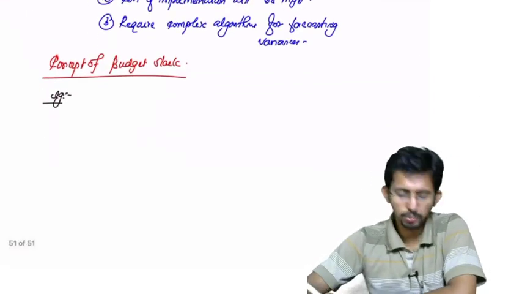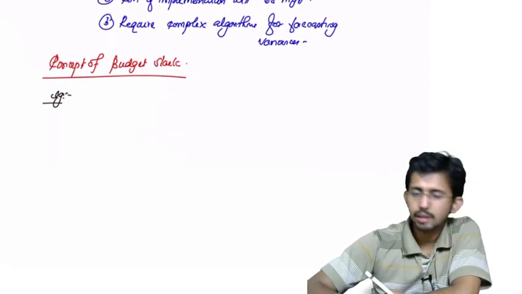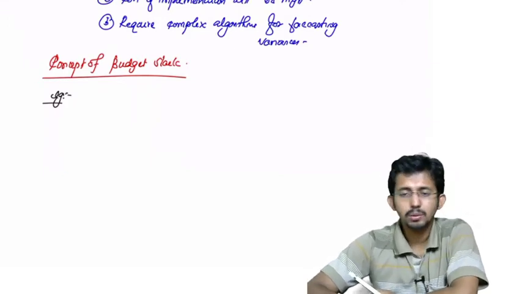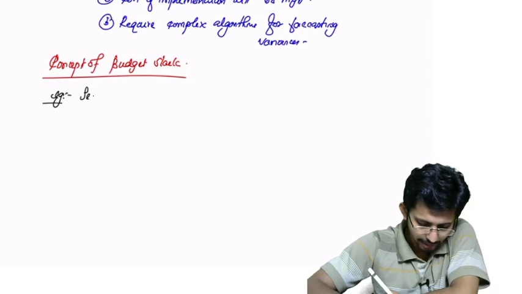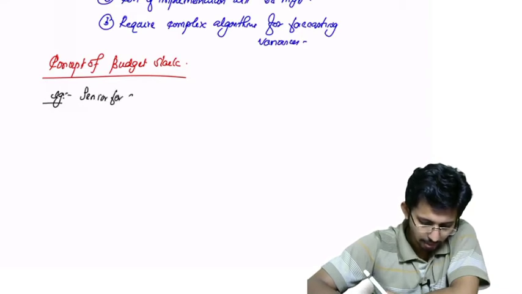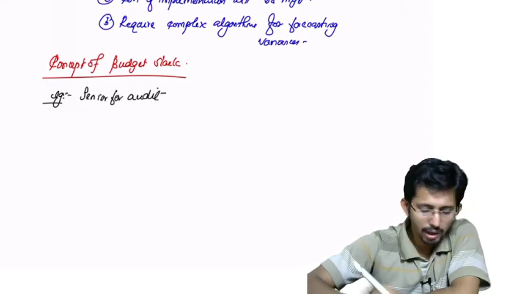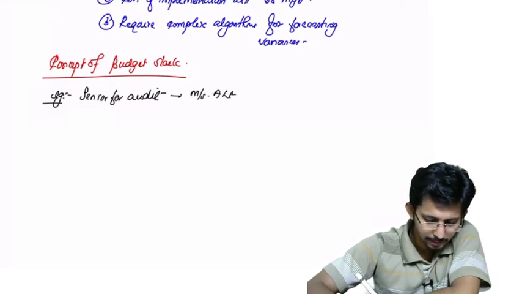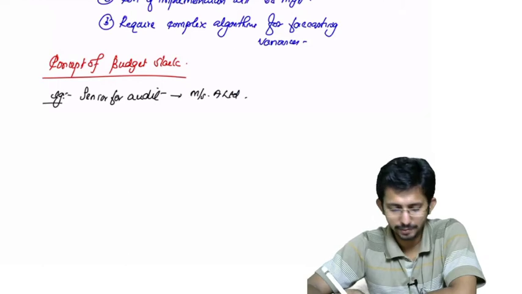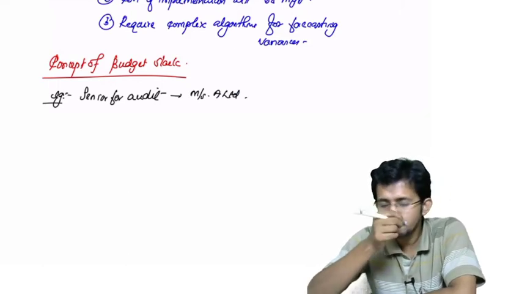Okay, now you are a CA final student who is going as a senior for a particular audit. You are asked to do an audit of a company, SSA Limited. Now, what will the partner ask you?